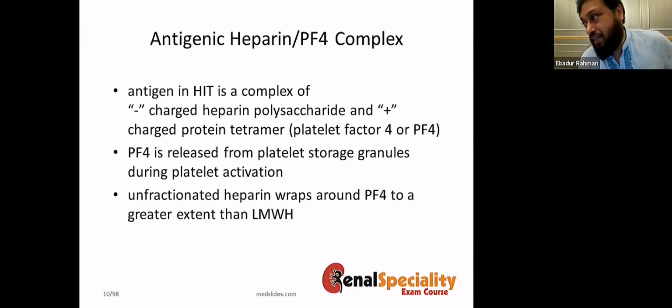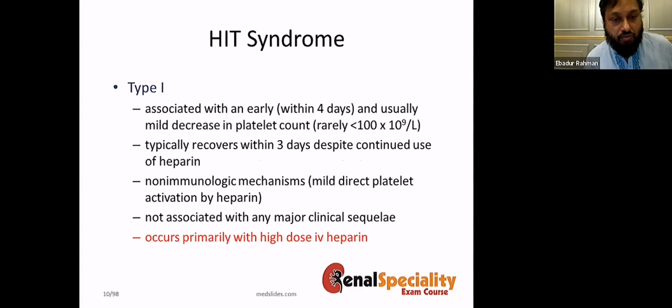Now, this patient actually developed heparin-induced thrombocytopenia or HIT type 2. We have 2 types of HIT. And HIT develops because of an antigen which is negatively charged, and it binds with the charged protein tetramer, which comes from the platelets. This is more common with low molecular heparin, but with high molecular heparin or unfractionated one, but also it has been seen with low molecular weight heparin.